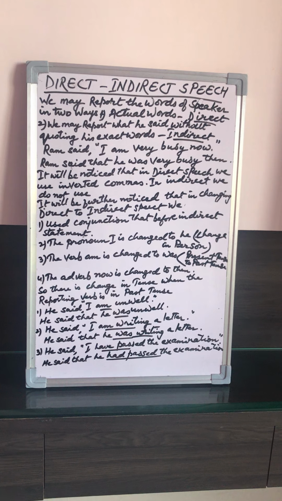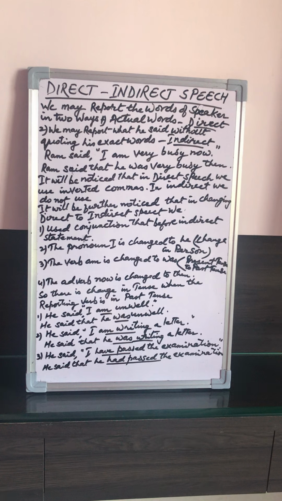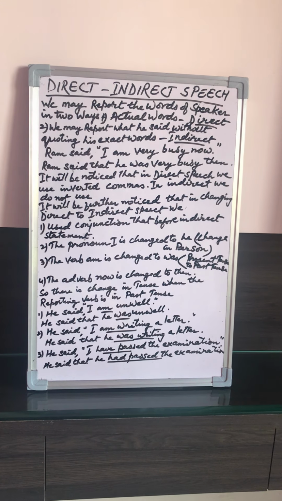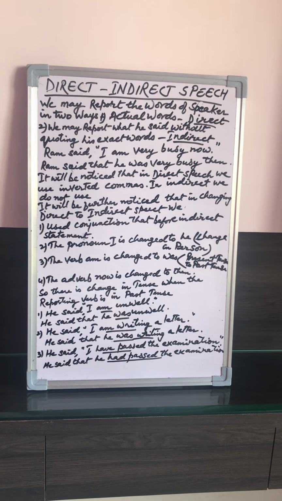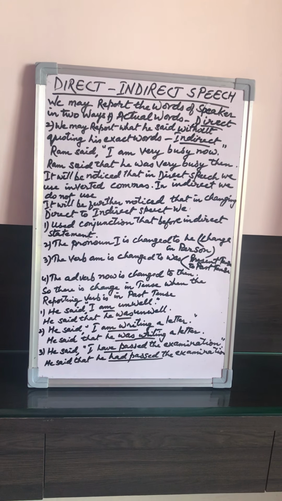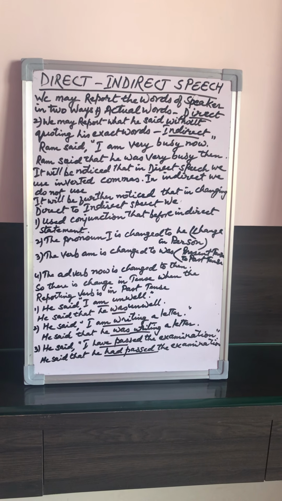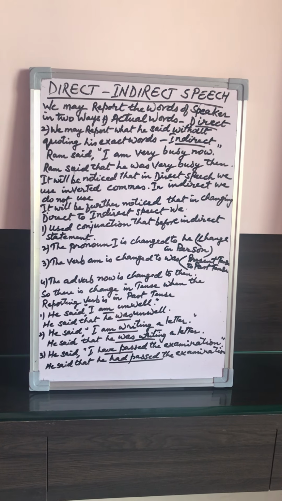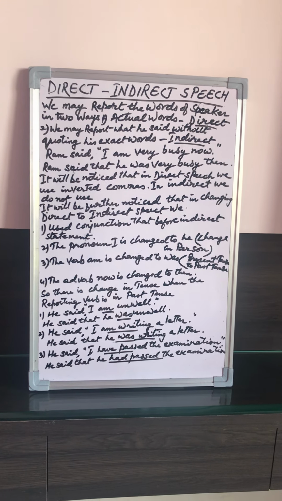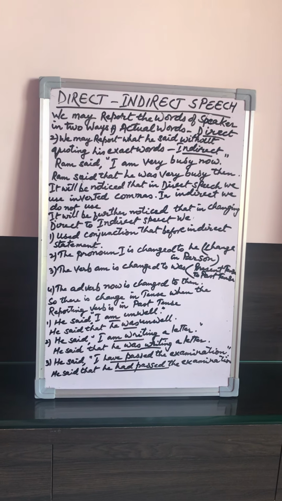As for example, Ram said, "I am very busy now." This is direct speech, and when it is changed into indirect, it will be: Ram said that he was very busy then. It will be noticed that in direct speech we use inverted commas to mark off the exact words of the speaker, whereas in indirect speech we remove the inverted commas.